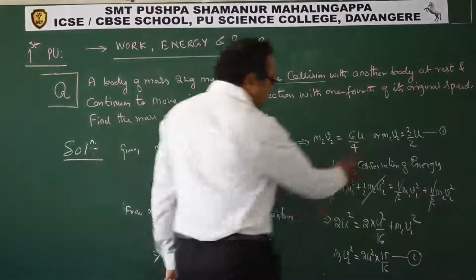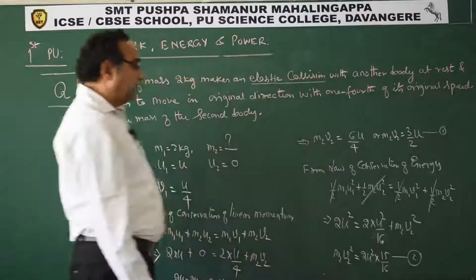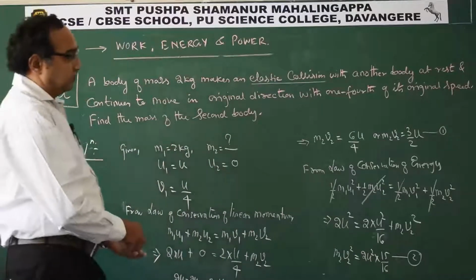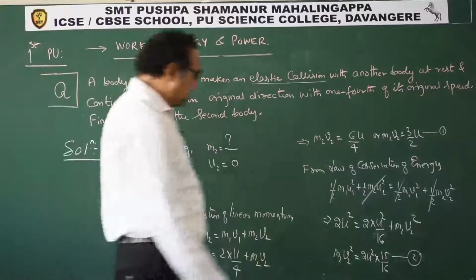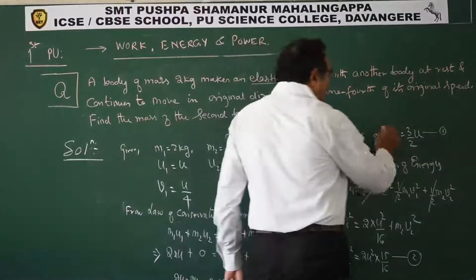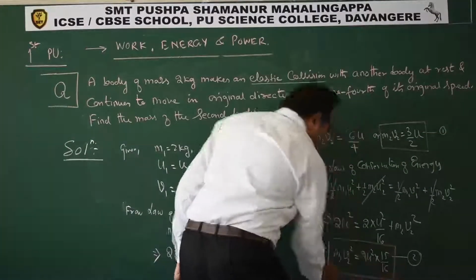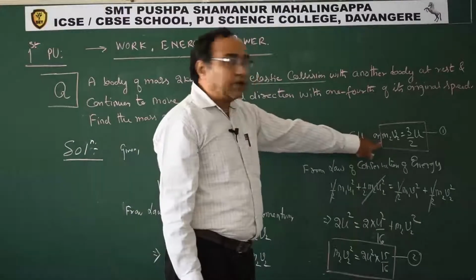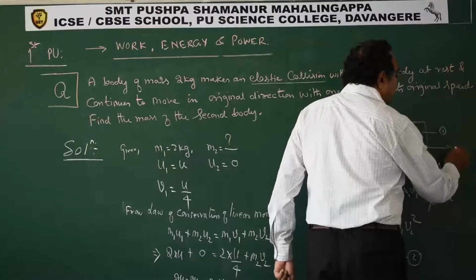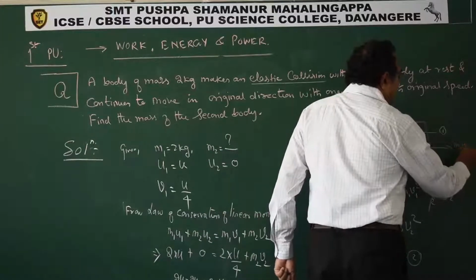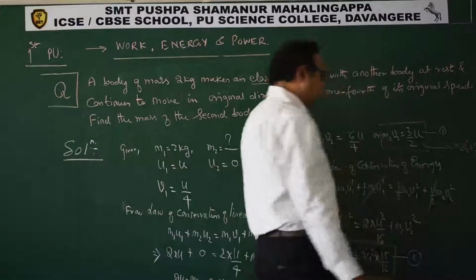We want mass, means m2. v2 has to be eliminated. So how will you do that? To solve this, see here, we have this equation, right? Now square this equation. Squaring this equation, I will get m2 square v2 square is 9 by 4 u square.